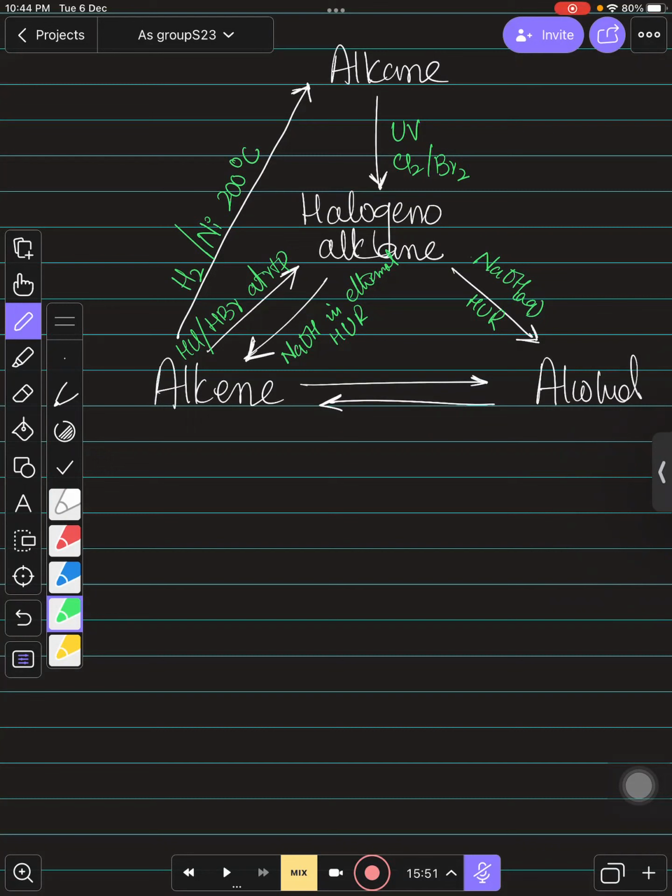Second, while going from alkene to alcohol, we know that we need to react with steam along with dilute phosphoric acid, and in this we have to use 350 degrees Celsius temperature and 100 atmospheric pressure. And if you want to come back to the alkene, we know that concentrated sulfuric acid at 200 degrees Celsius temperature you can use, and you can also use aluminium oxide at 350 degrees Celsius. So these are the things we have already studied in organic, right?